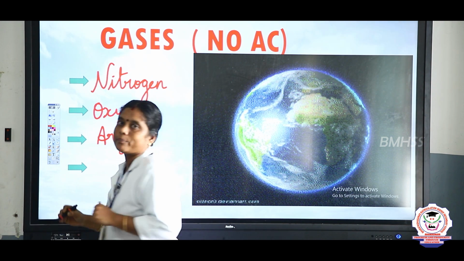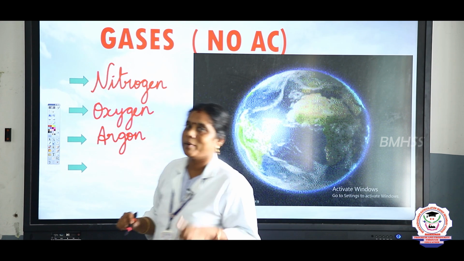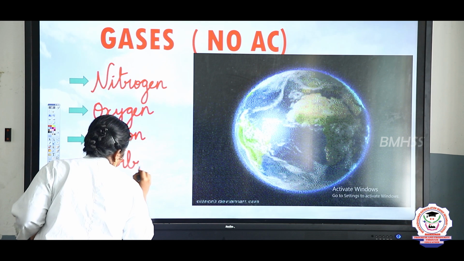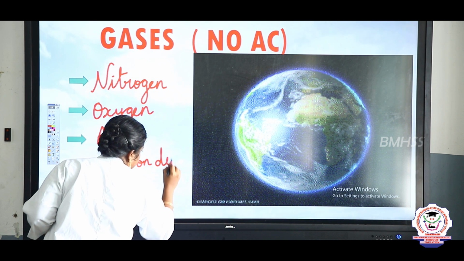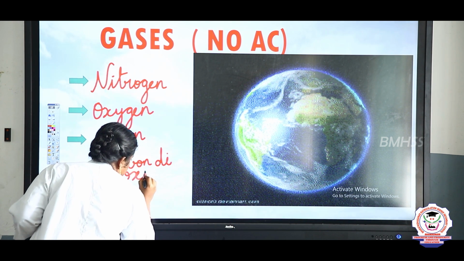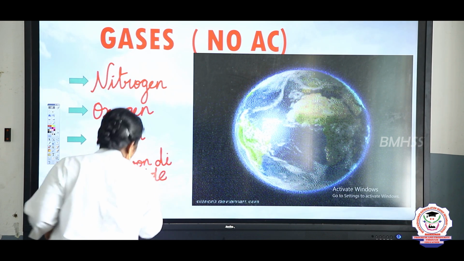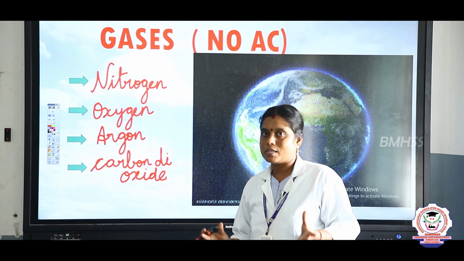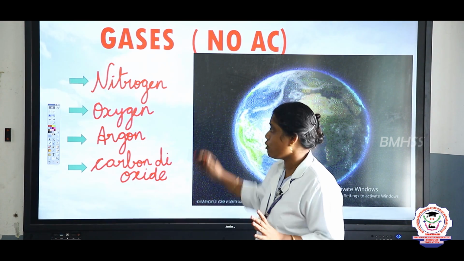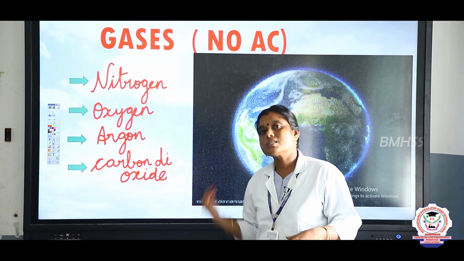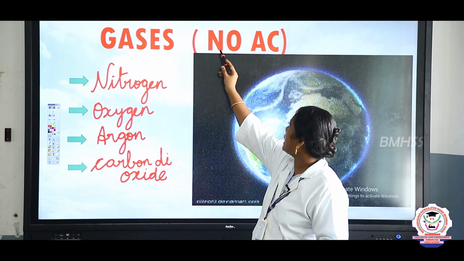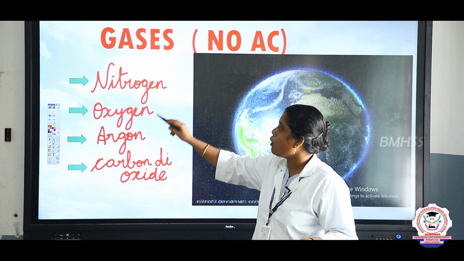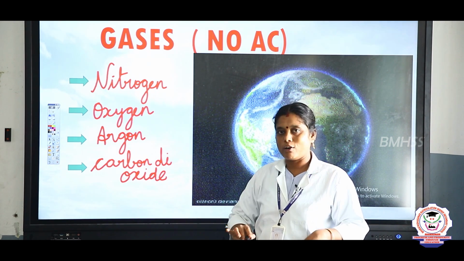And C refers to carbon dioxide. So now tell me, children, name the gases which surround our earth. These are the main gases which surround our earth. So, NOAC: nitrogen, oxygen, argon, carbon dioxide.